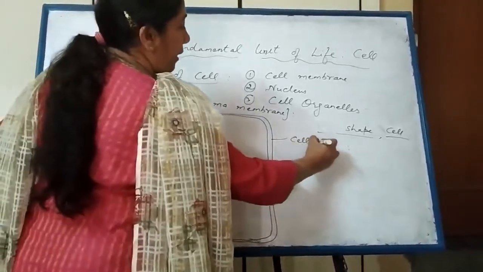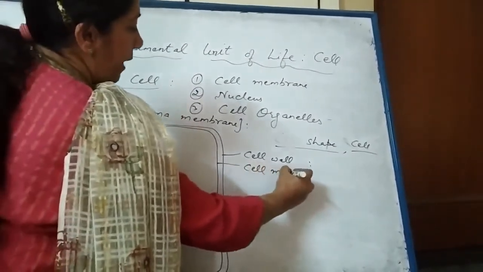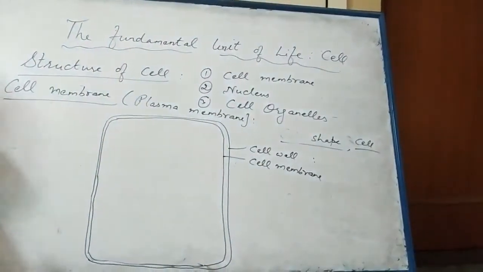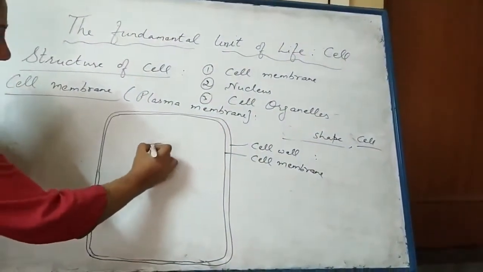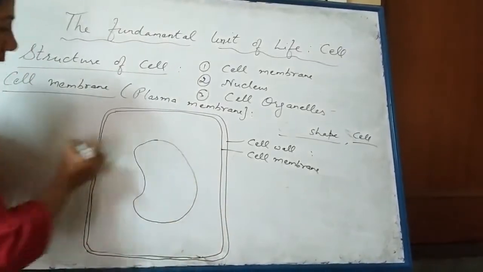This outer covering is cell wall. Inner membrane is cell membrane or plasma membrane. And then we'll draw a big bean-shaped vacuole in the center.